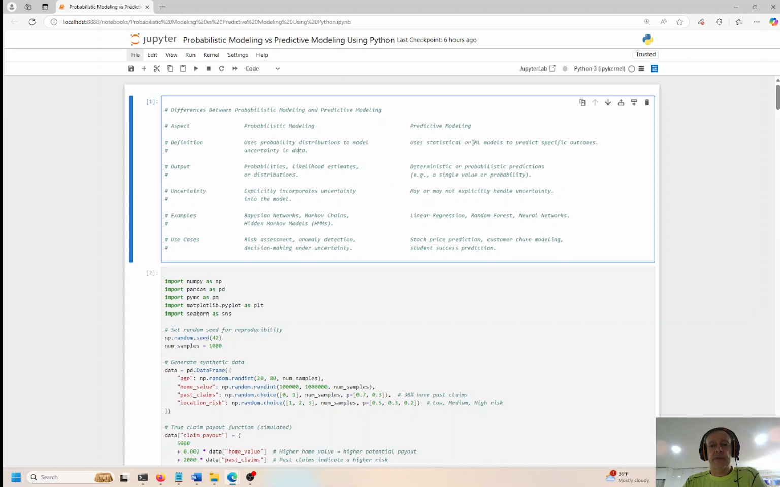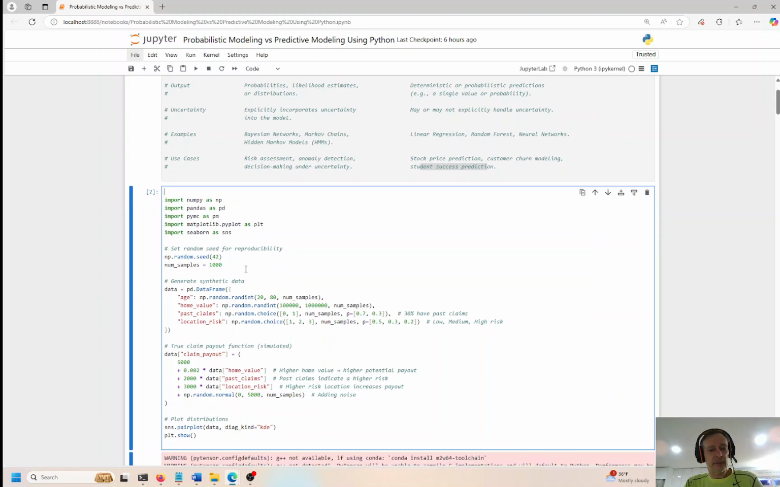But predictive modeling is basically using machine learning models to predict a specific outcome, right? And examples of probabilistic modeling are Bayesian networks, Markov chains, hidden Markov models, right? And linear regression, random forest, neural networks, things like this sum up predictive modeling. And for probabilistic modeling, we look at risk assessments, anomaly detection, and decision-making capabilities under uncertainty. Predictive modeling focuses more on stock price prediction, some types of anomaly detection, customer churn modeling, student success prediction, things like that, right? So let's go ahead and look at an example here.